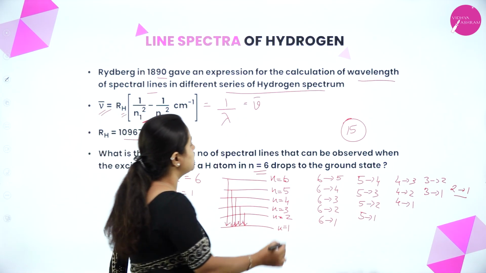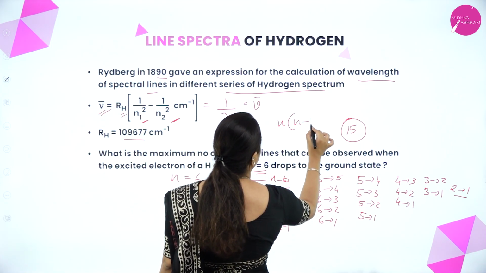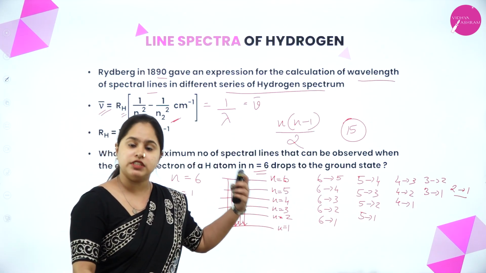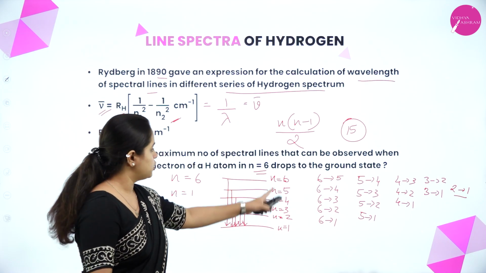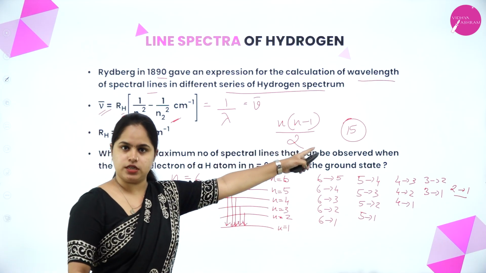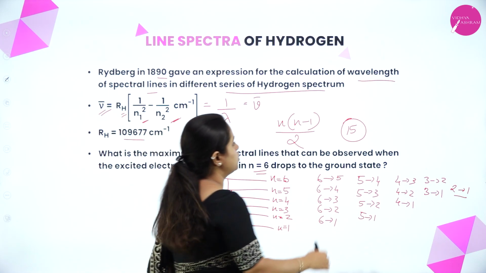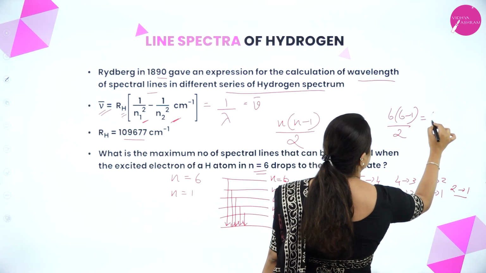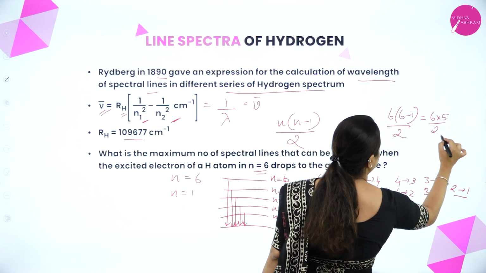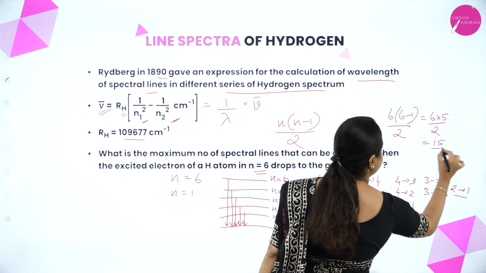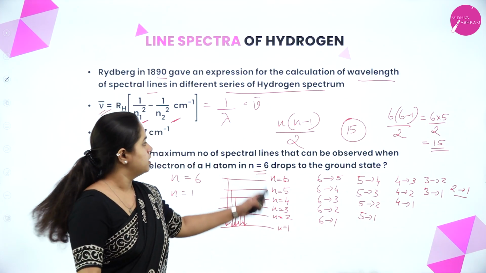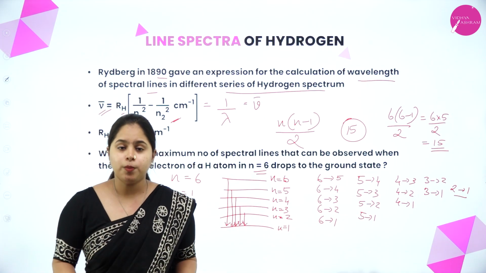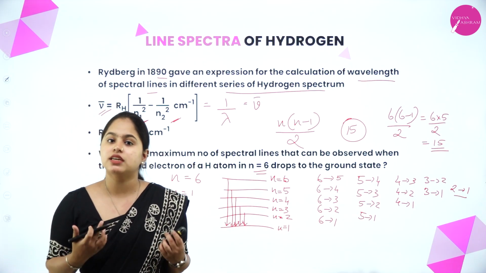You can't count it. So, the general formula that you can use is n into n minus 1 by 2. Here n corresponds to the energy state from which the electron is falling back. So, taking the question into this equation, n is equal to 6 we know. So, what will it be? 6 into 6 minus 1 by 2, that is 6 into 5 by 2, that is 30 by 2, which will give you 15. Yes, 15 spectral lines. So, this equation also you can use in these types of questions. So, I hope the line spectrum of hydrogen is clear.